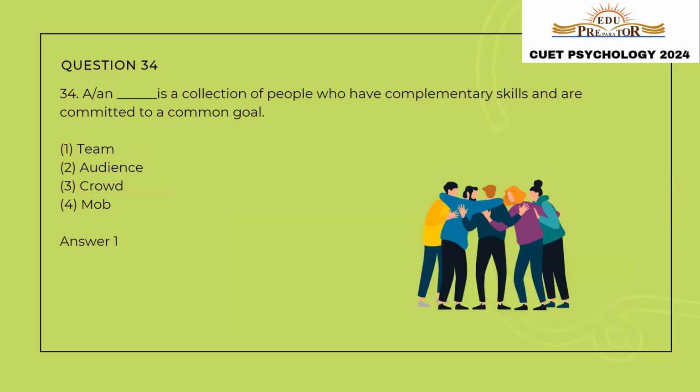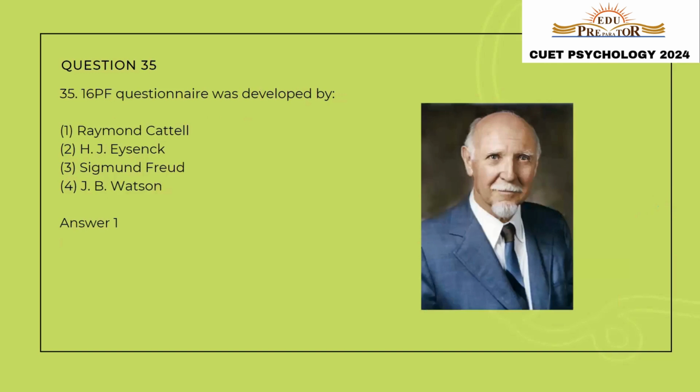A dash is a collection of people who have complementary skills and are committed to a common goal. If a group of people have complementary skills, that is the skills that gel together, and have a common goal, then that kind of group is known as a team. So the correct answer is option number 1, team. Let us move to the next question, question number 35. 16 PF, that is 16 personality factor questionnaire was developed by, so the correct answer is Raymond Cattell. Raymond Cattell was the one who provided us a 16 personality factor questionnaire.